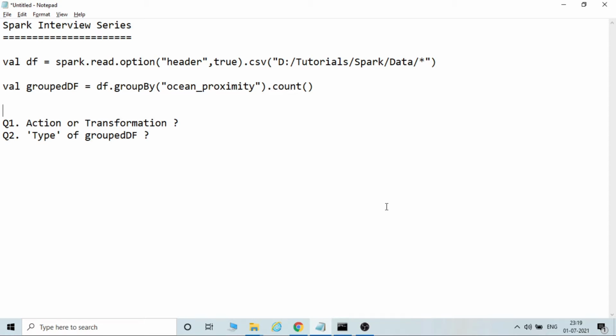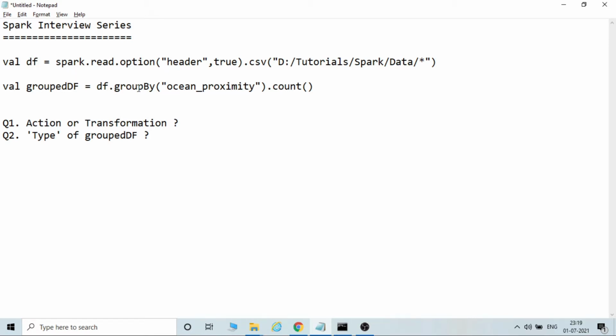So today we'll be exploring one question related to DataFrame groupBy. As you can see on my screen, we have a DataFrame. We are reading a CSV file or a list of files and creating a DataFrame df.